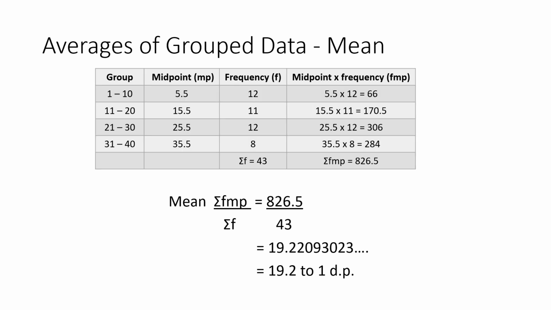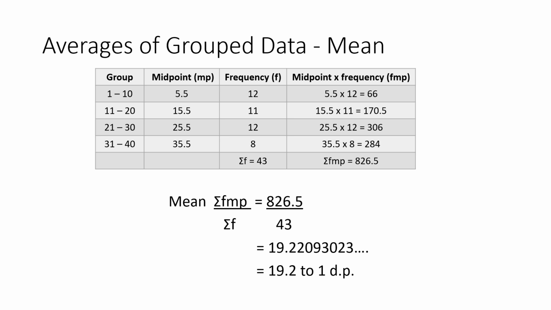So here we are, we've got groups 1 to 10, 11 to 20, 21 to 30, and 31 to 40. So we need to find the midpoints. Now, you'll get points and marks for finding these out at GCSE. So you have 1 add 10 is 11, divided by 2, 5.5. 11 add 20 is 31, divided by 2 is 15.5. 21 add 30 is 51. 51 divided by 2 is 25.5. And 31 add 40 is 71, divided by 2 is 35.5. So these are my midpoints.